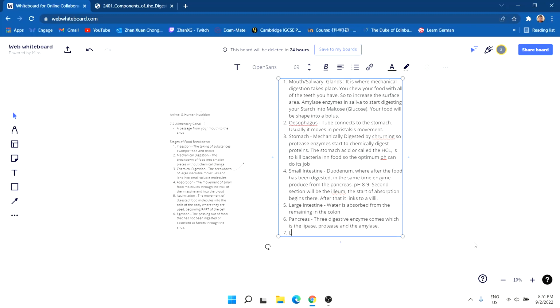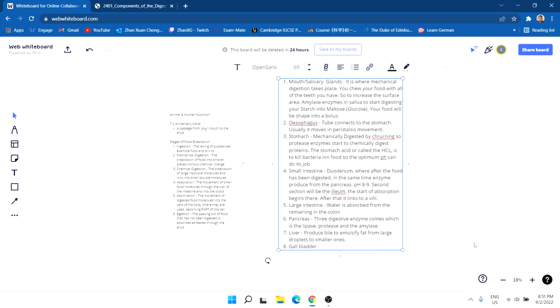And then we have the liver. The liver produces bile to emulsify fat from large droplets to smaller ones. Next one, your gallbladder.